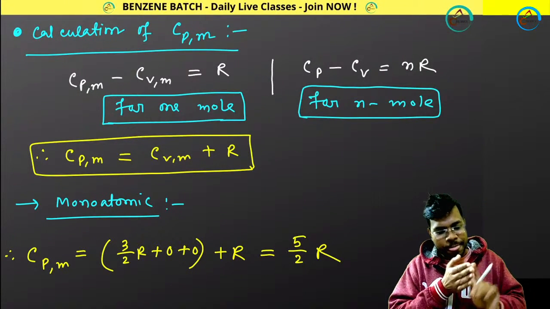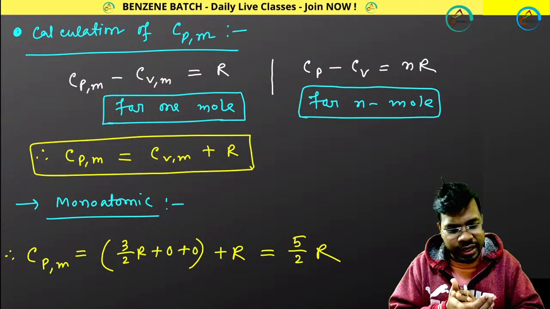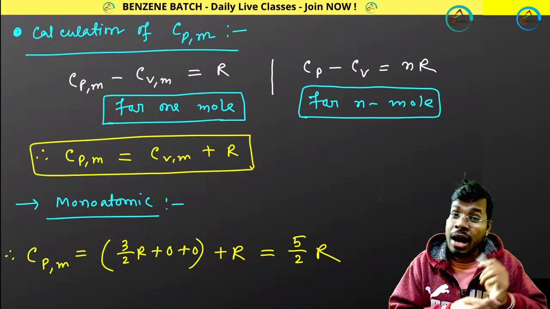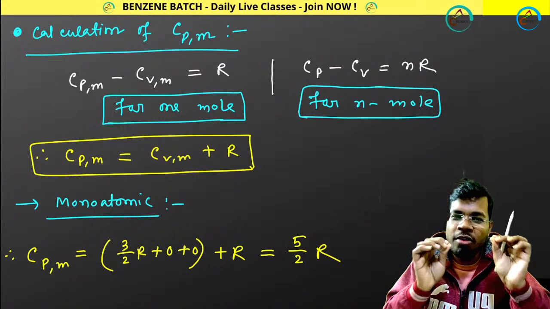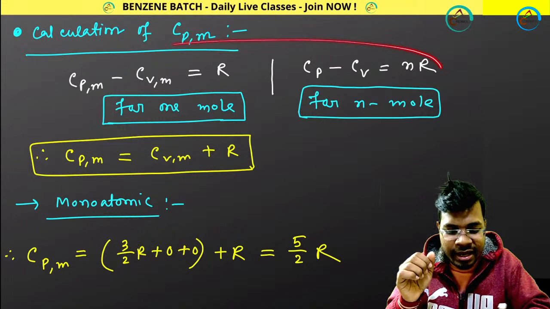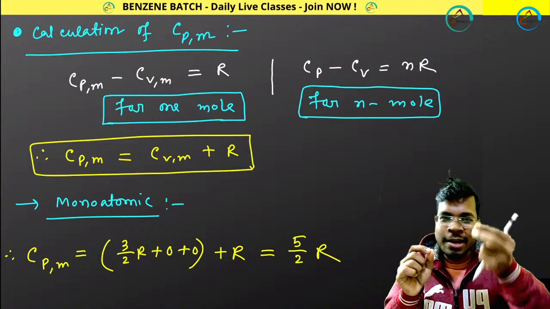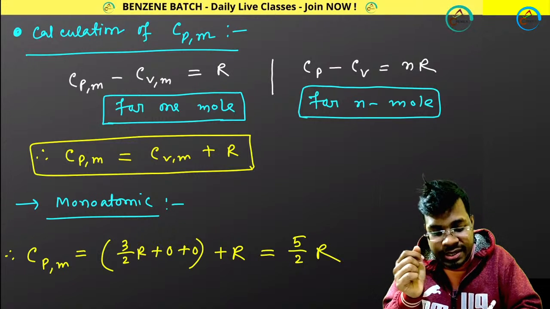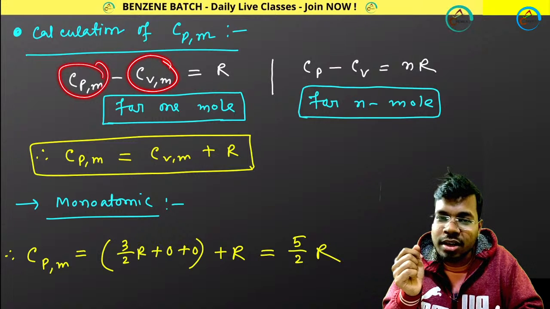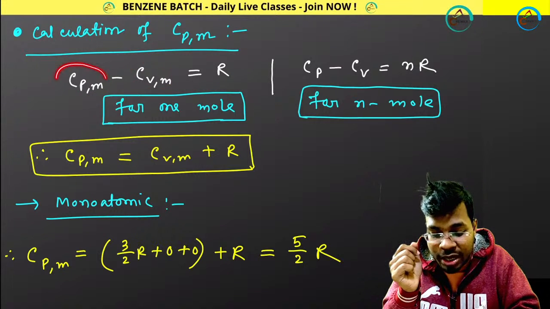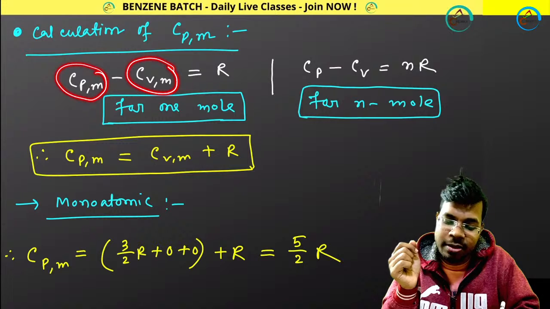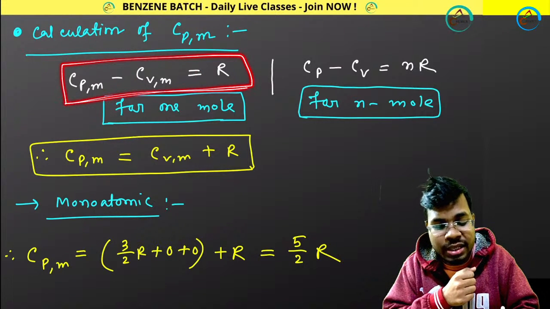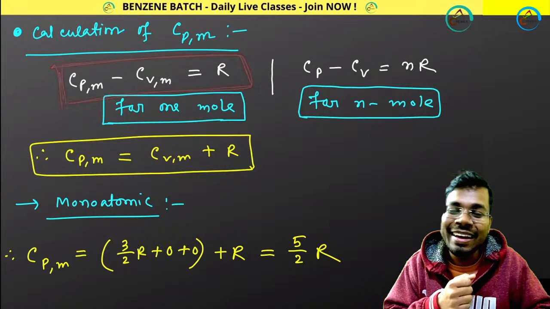Perfect. Now come here. Here I will be showing you something interesting. Some of you, I have already seen, are getting confused in these relations, like for 1 mole, for n mole. Remember I told you CPM, CVM, this means what? For 1 mole. That is called molar CP, molar CV. So you know this relation. I have already shown you this relation between CP and CV in thermodynamics.